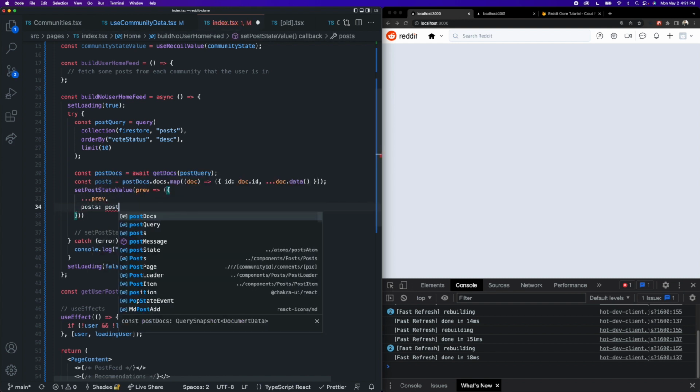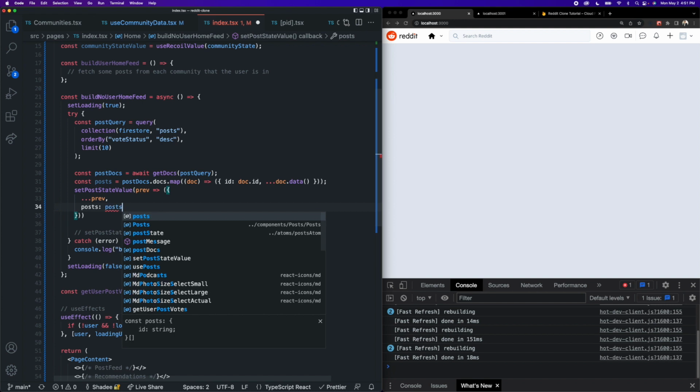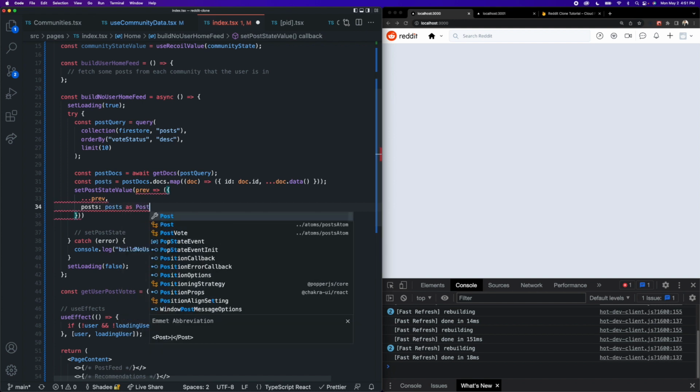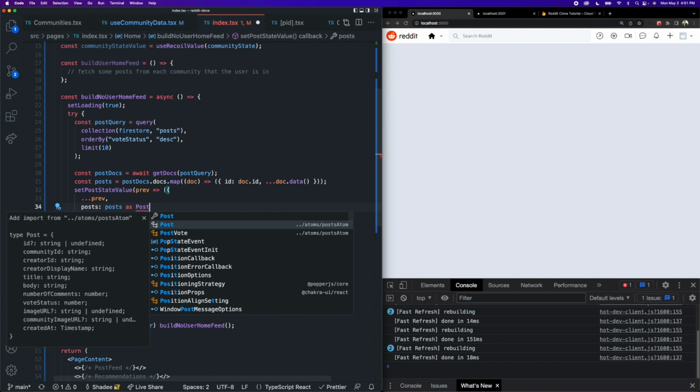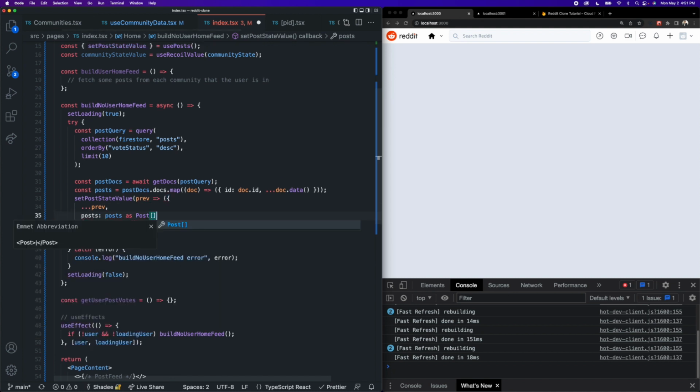And we can tell TypeScript that this is going to be an array of posts. We can say posts is going to be equal to posts as an array of posts. So make sure the Post type imports from postAtom. That is a lot of saying posts. It's kind of a tongue twister after a while. So now we have successfully retrieved posts from the database and put them into our post state.